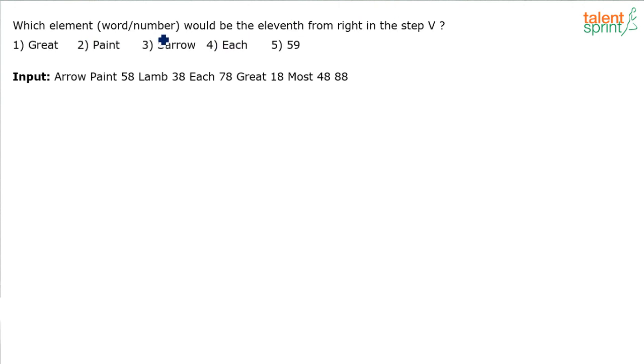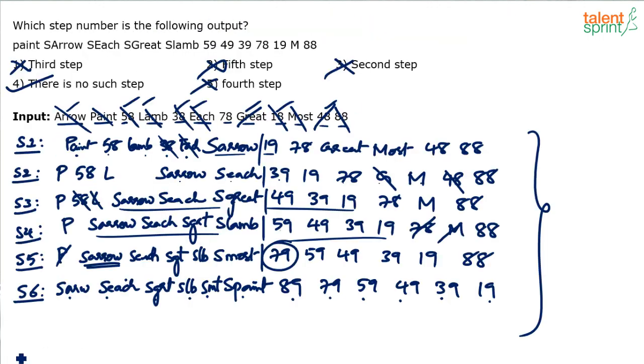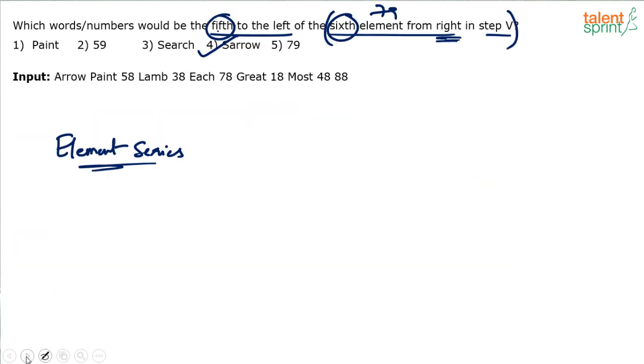Which element, that is a word or number, would be 11th from the right in step 5? Technically, if you see, the previous question and this one both are the same. Here he is asking you to find the 11th element from the right in step 5. We have already done that. 11th element from right in step 5 is S arrow. So the answer again for the next question also would be S arrow.